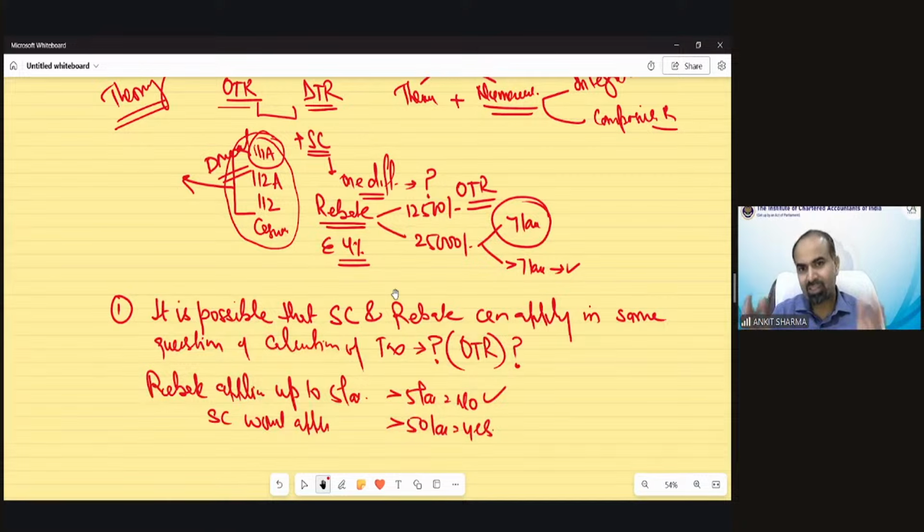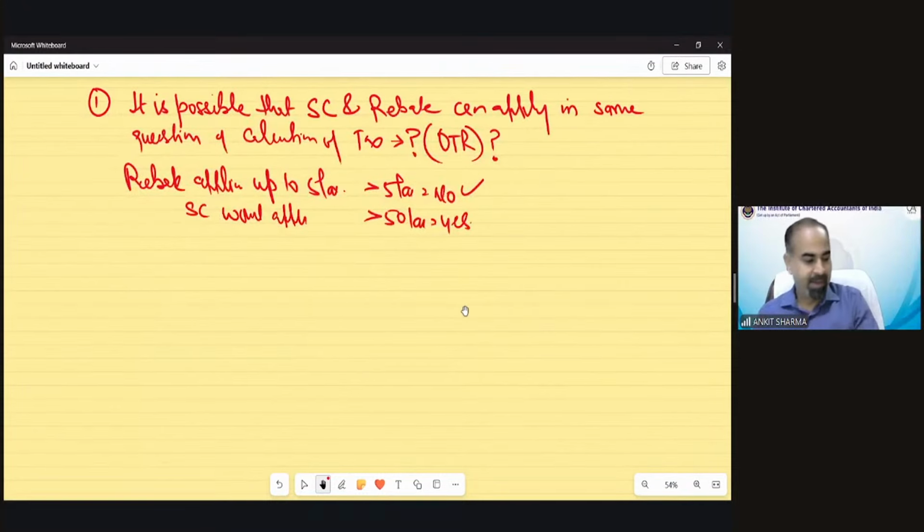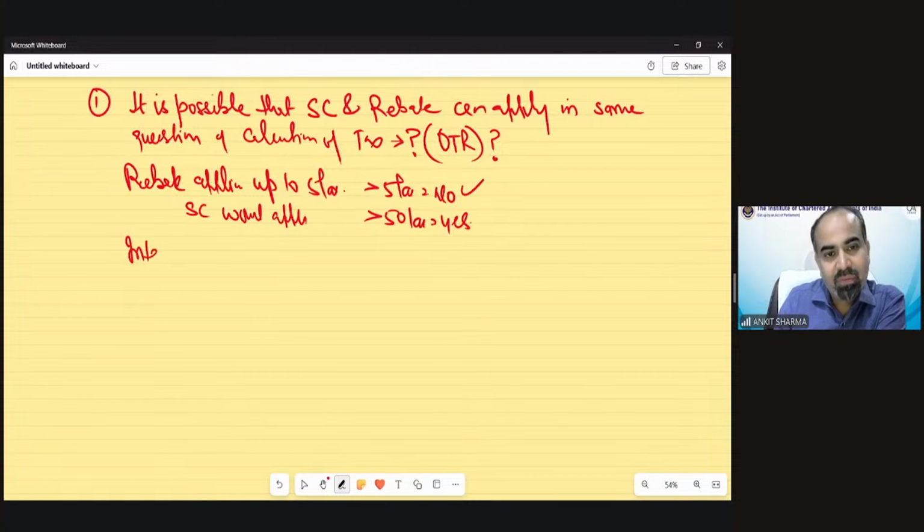I'm saying this question's answer lies within chapter 1 provisions we have already discussed. But of course, we have not discussed it this way because this is a different kind of question. This is just to make your brain think out of the box. But how is it possible? Now let me show you how it's possible. So this is possible in case of integration provision.